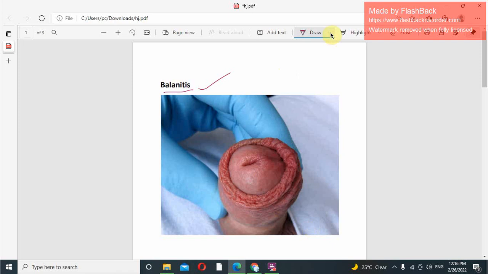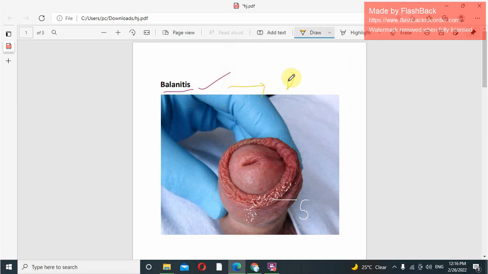So what is the condition in balanitis? The most important thing to remember is the formation of smegma. Smegma means squamated cells, debris, abnormal cells, sweat glands, inflammatory cells, and moisture, and it looks white in color. This is smegma. Balanitis is a really painful condition for our patient, and balanitis can lead to phimosis.